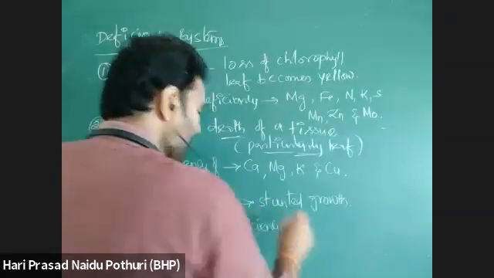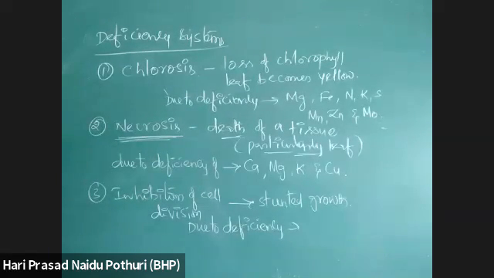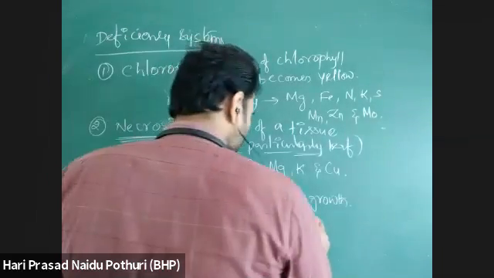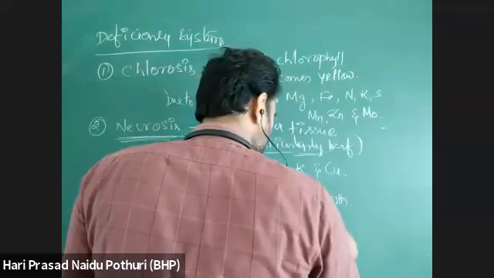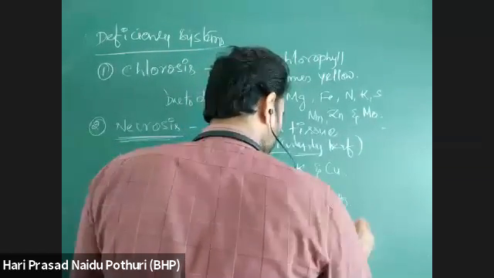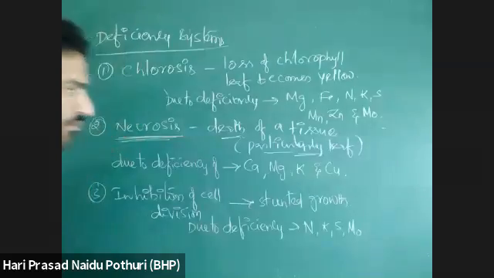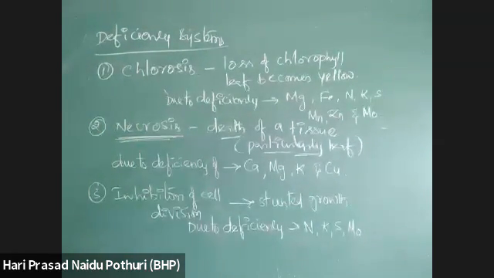That is stunted growth, or inhibition of cell division. That inhibition of cell division is due to deficiency of nitrogen, potassium, sulfur, molybdenum.